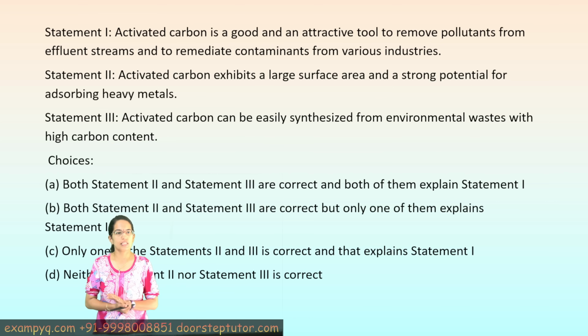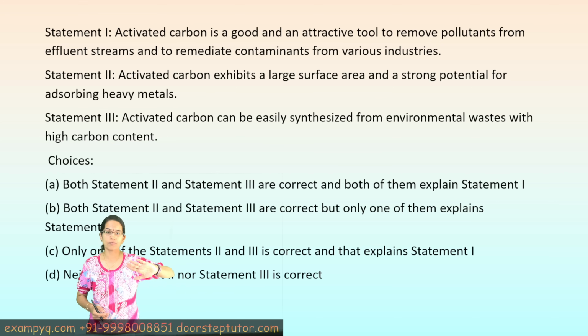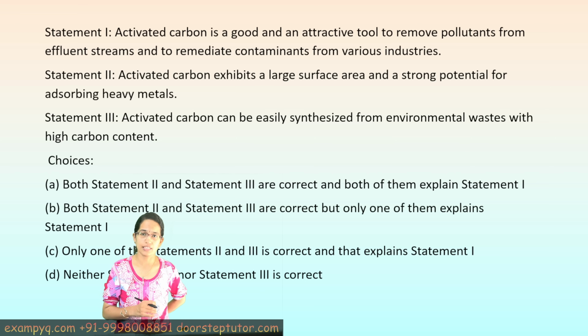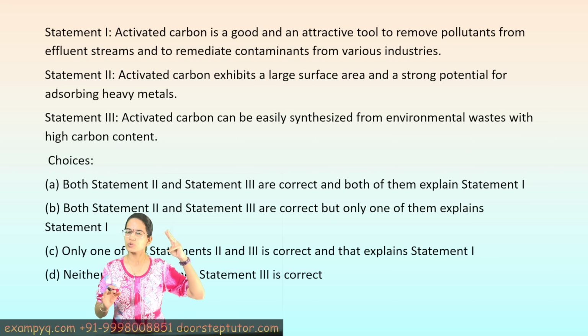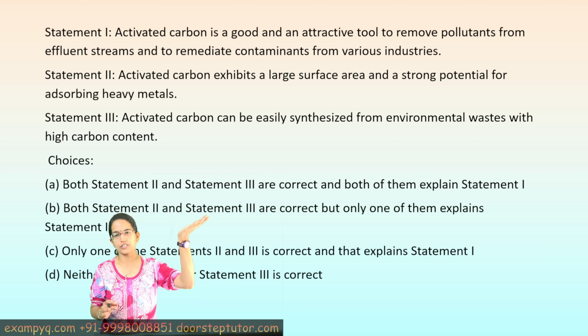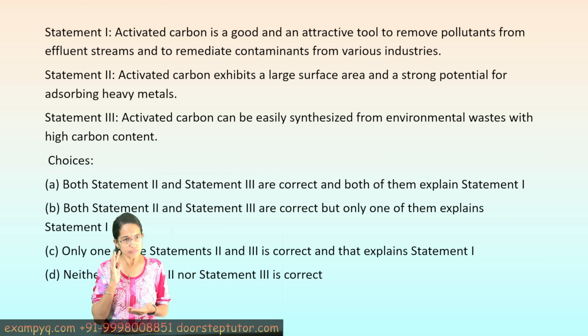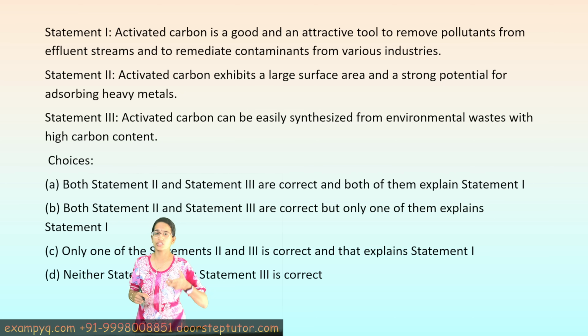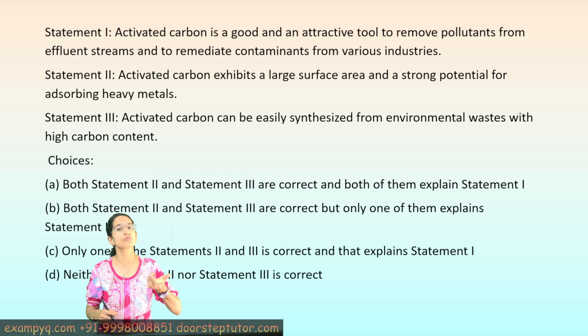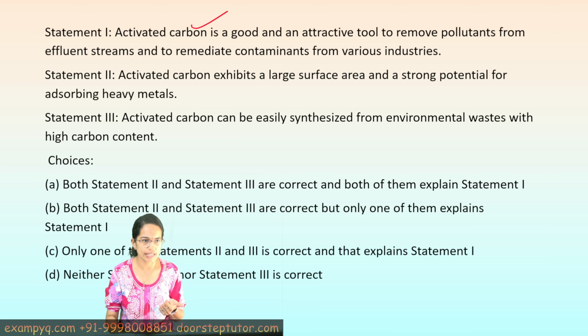The next question is activated carbon. Now these types of questions, as we could see in the next 10 to 15 questions, are a little tricky. You have to go through each of the statements carefully and then analyze which suits which one well, right? So activated carbon is a good and attractive tool to remove the pollutant that we have already known. Activated carbon technology is one of the best technologies to remove pollution from river bodies, from the discharge, right? So statement 1 is correct.